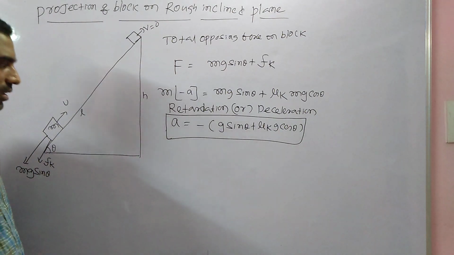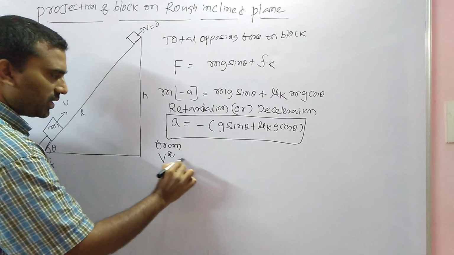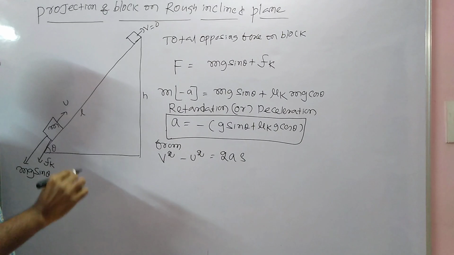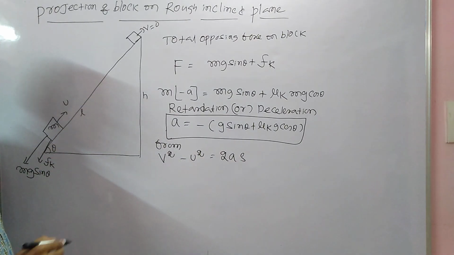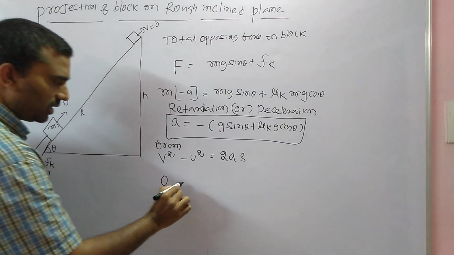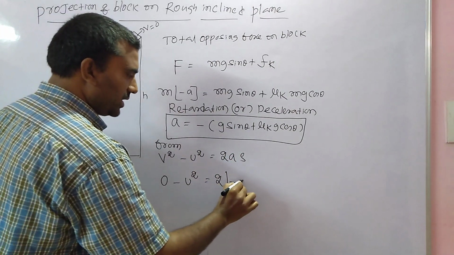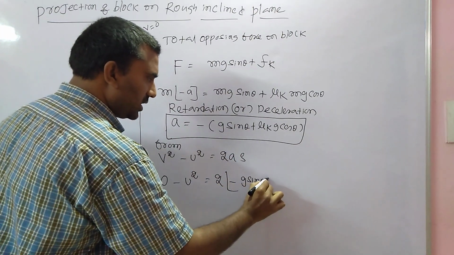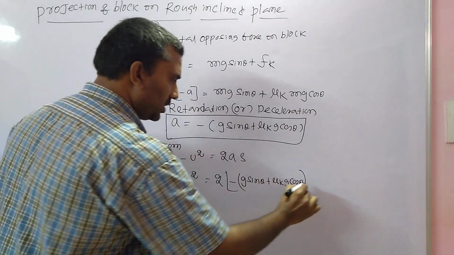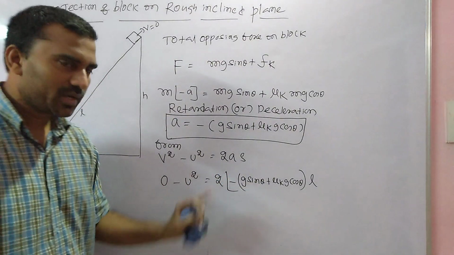Now from the equation v square minus u square is equal to 2as, where v is the final velocity 0 and u is the initial velocity: u square is equal to 2 into retardation, minus (g sin theta plus mu k g cos theta) into L. Both sides, minus minus cancel.